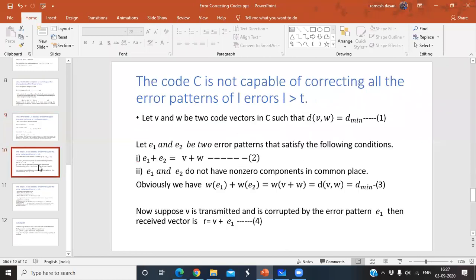And coming to the second bit, you have to show that the code is not capable of correcting all the error patterns whenever the number of errors is greater than t. What is t here? The t value has to satisfy the equation 2t plus 1 less than or equal to d minimum less than or equal to 2t plus 2. Here also we can take t dash, no problem, but in order to avoid confusion, here I want to take L. So this is in the next class. Is it okay?